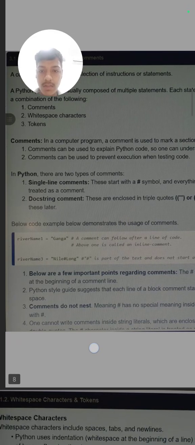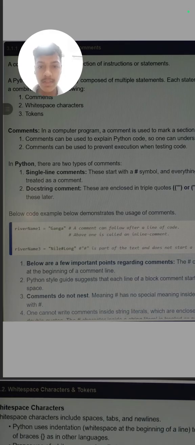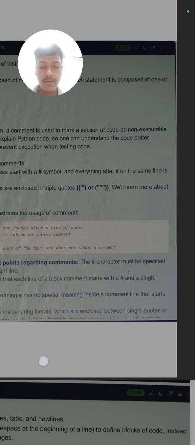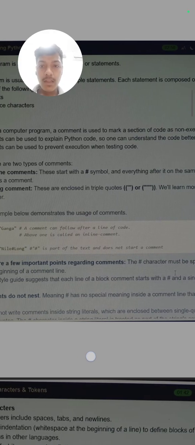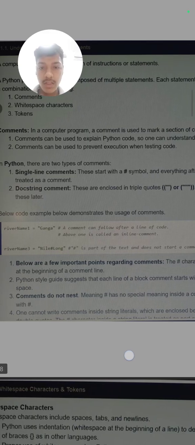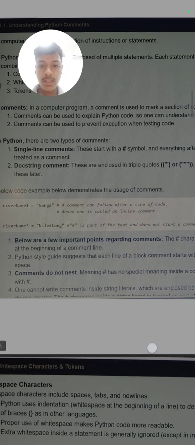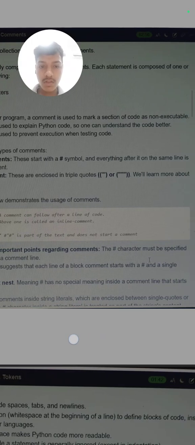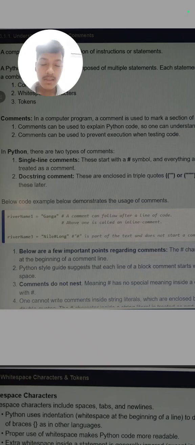There can be different types of comments, like the single line comment. The syntax of a comment is the hashtag. For a single line comment, we put a hashtag and everything written on that line will be commented and will not be given in the final output. Next is the docstring comment. Docstring comments are basically multi-line comments. These are enclosed in double quotes or triple quotes. We will learn more about this later in the next lectures or the next video series. So we continue to this video series.